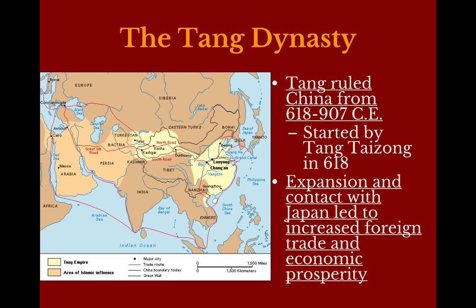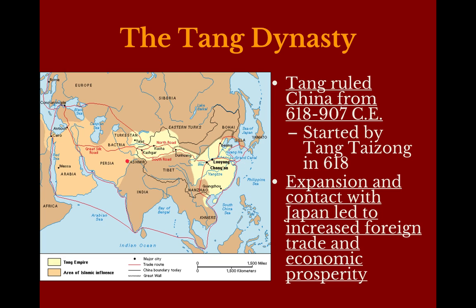And rulers actually extend the territory of the Chinese Empire during the Tang Dynasty. So as I said earlier, we're seeing that it's actually going really far west in this time period. At the height of the Tang Dynasty, it extended west all the way to Central Asia. I said earlier, I believe this is present-day Kazakhstan, and all the way north to Manchuria, and south into modern-day Vietnam.